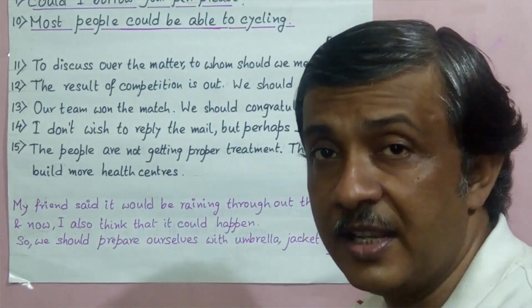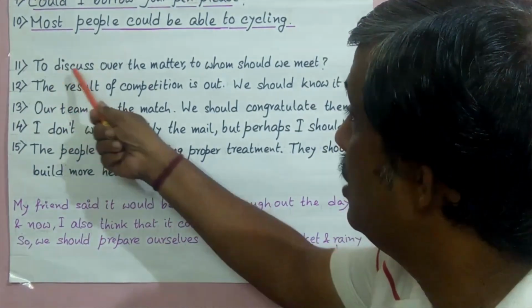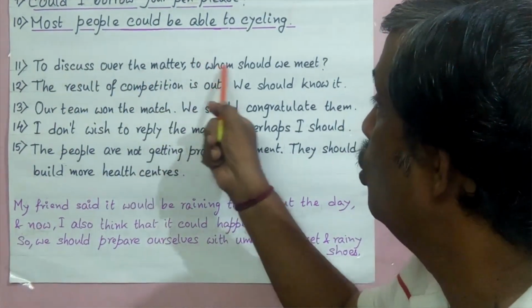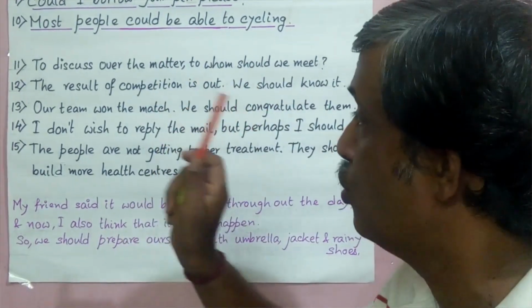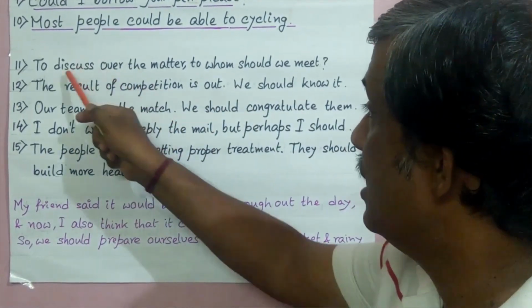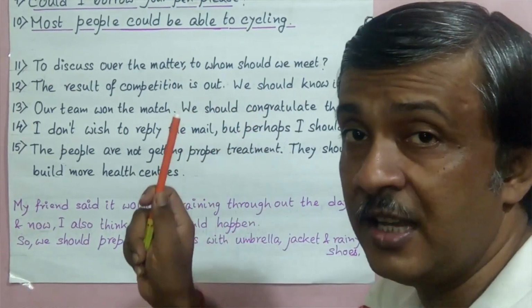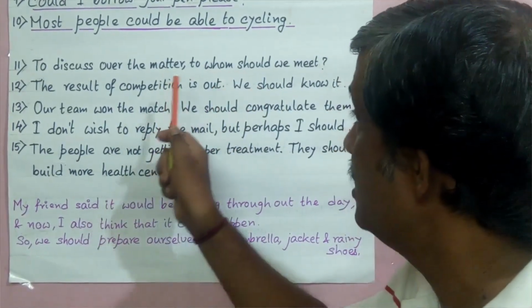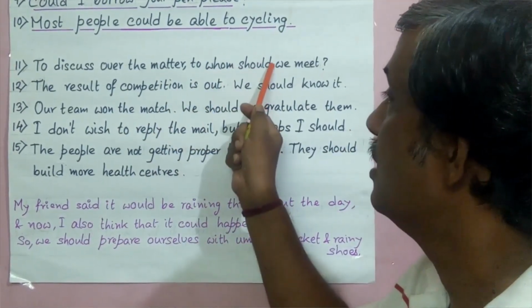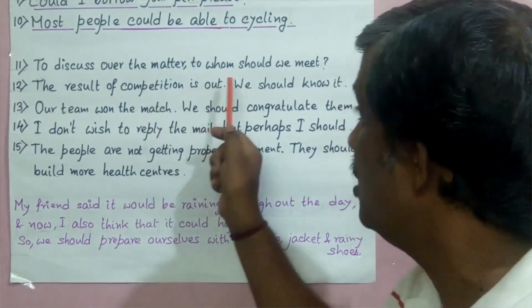Now 5 more examples on should. See, to discuss the matter, whom should we meet? Here we use should, not would, not could. See, what is this? To discuss the matter. So what is the best thing to do to discuss the matter? The best thing to do is to meet someone, so whom should we meet? So for doing the right thing, the best thing, we use should.